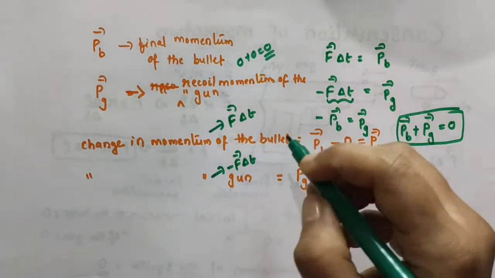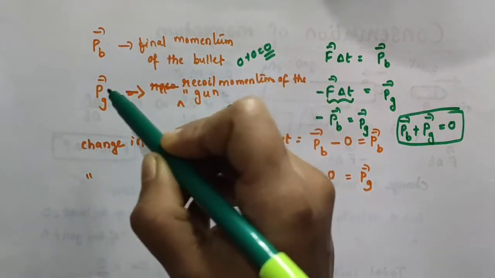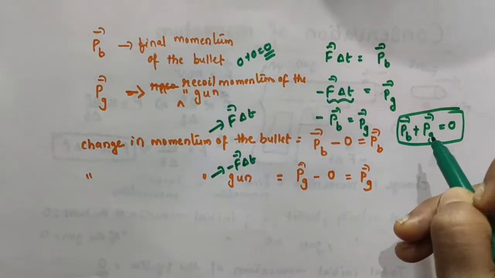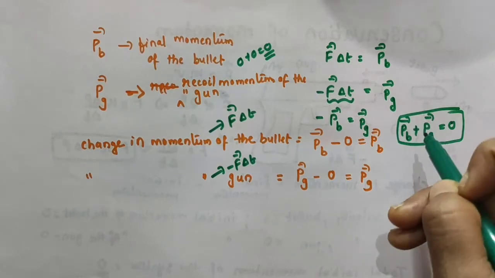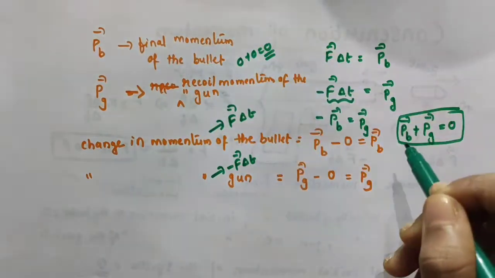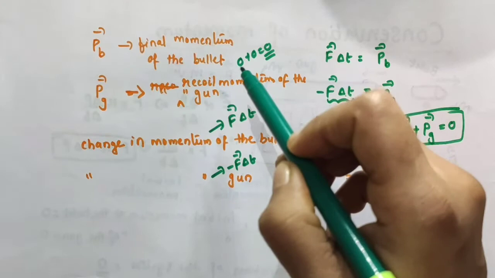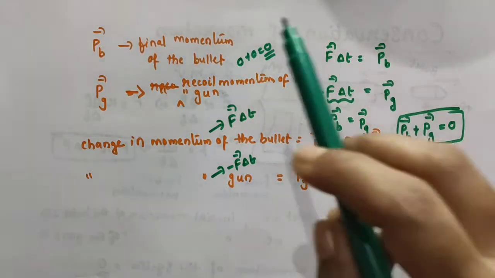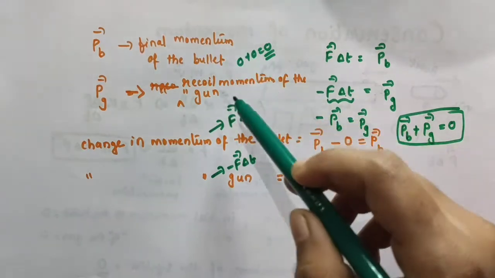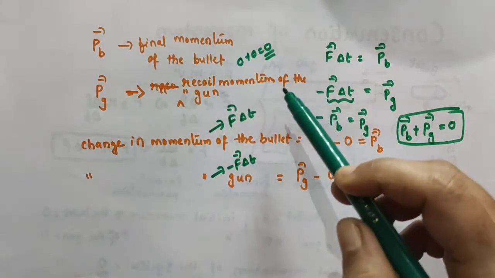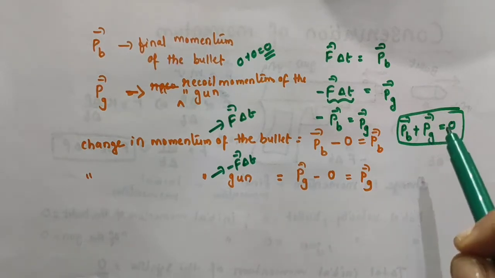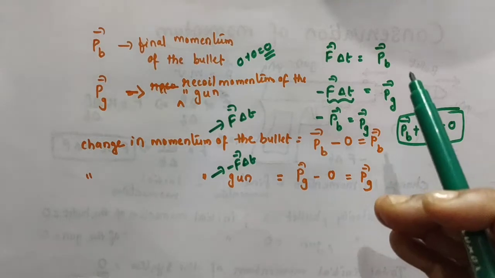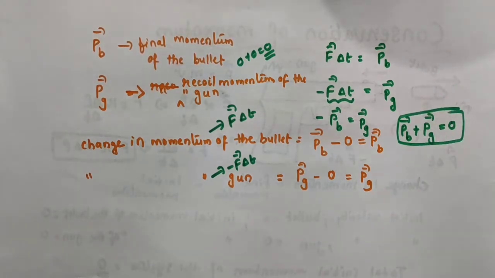Similarly, here we got vector PB, the final momentum of the bullet, and vector PG, the recoil momentum of the gun. So vector PB plus vector PG equal to 0. That means the total final momentum of the system of bullet and gun is equal to 0. So total initial momentum and total final momentum are both 0. That means the total momentum of the system of bullet and gun before firing and after firing are both the same. So we can say that the total momentum of the system of bullet and gun is conserved.